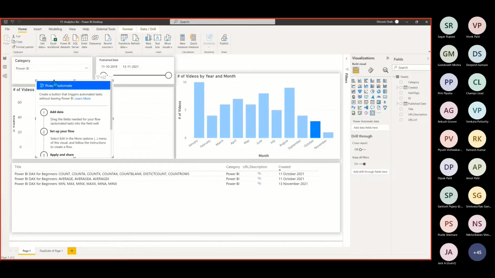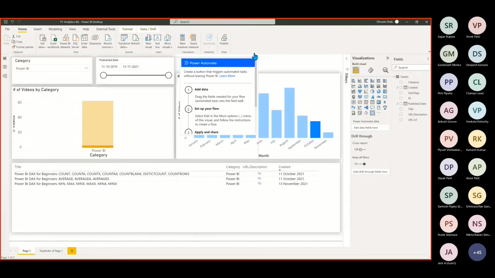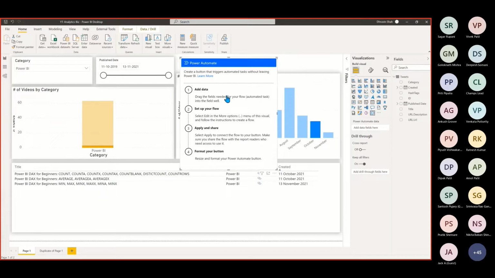To get started with Power Automate inside Power BI, basically you need to add the Power Automate visual first. When you add that, it looks like this. So let me click on this particular visual, and whenever you add that visual into your Power BI Desktop, it provides you detailed information about the configuration steps you need to perform here. So here we need to add the data, set up the fields, set up the flow, and after that you need to apply and share your flow, and format your button. These are the basic steps that you need to achieve.